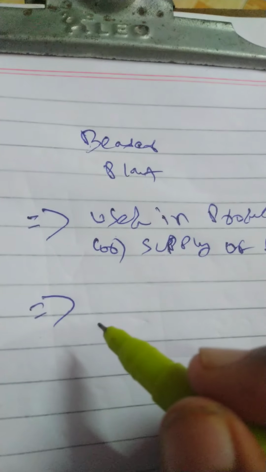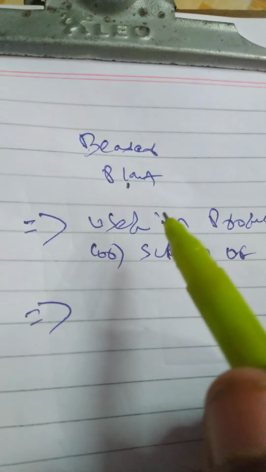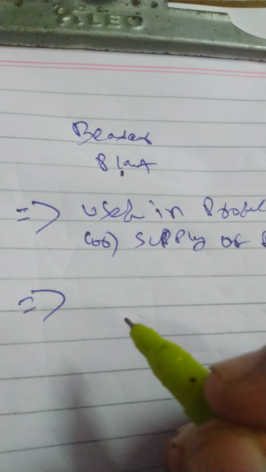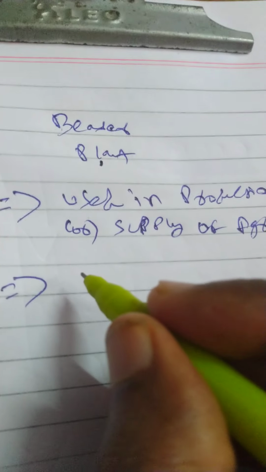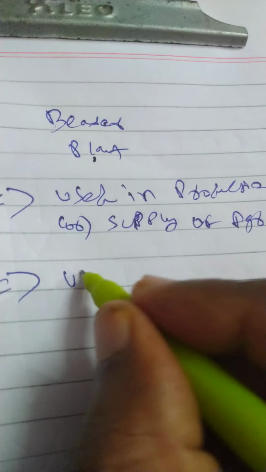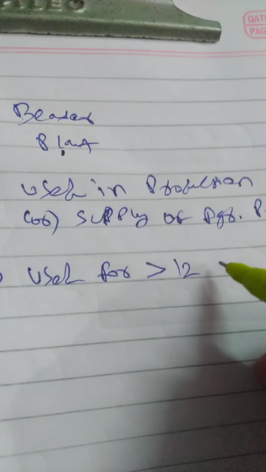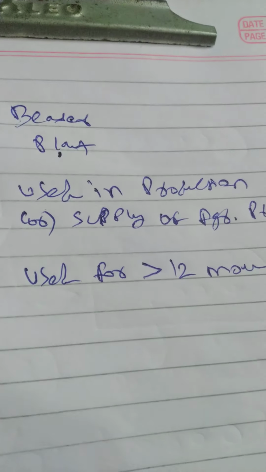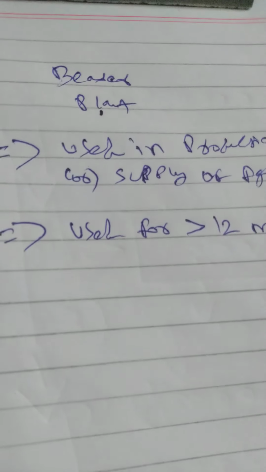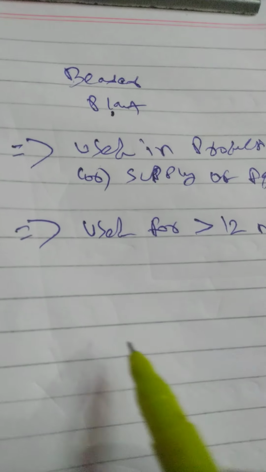And also, since we treat this as an asset, one of the conditions for an asset is that it is used for more than 12 months, correct? Assets will be used for more than 12 months. Here also the bearer plant is used for more than 12 months for the purpose of production or supply of goods. Generally a tree's life will be 10, 20, 30 years, like that. It will vary according to the nature of the tree.